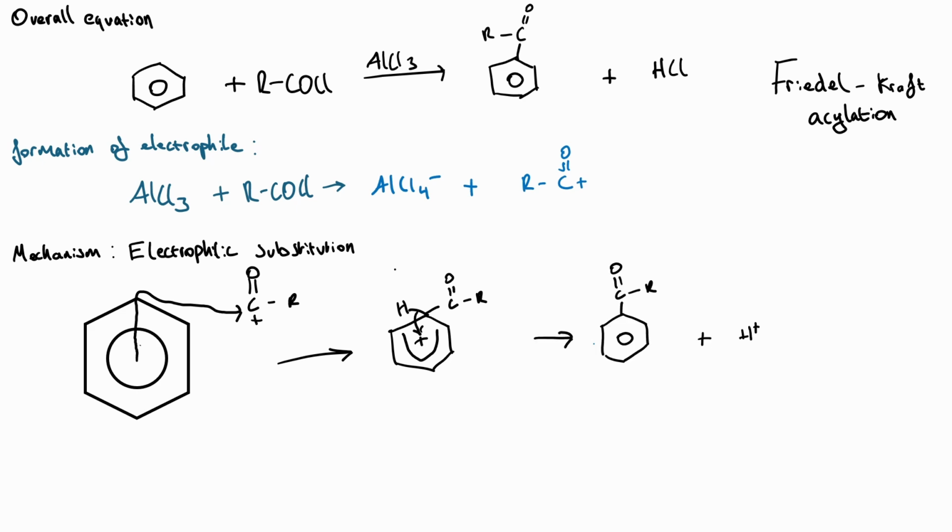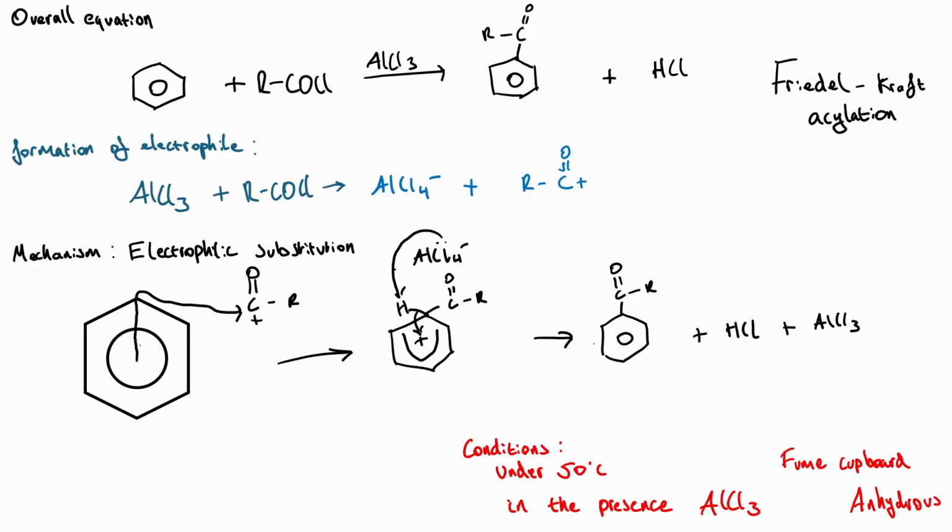That will then produce our acyl benzene and release H+. And that H+ will receive electrons from the negatively charged chloride ion to then reform AlCl3 and HCl. Alternatively, you can show that in the prior step by showing the electrons from that chloride ion going to the hydrogen. The conditions for this are quite simple.